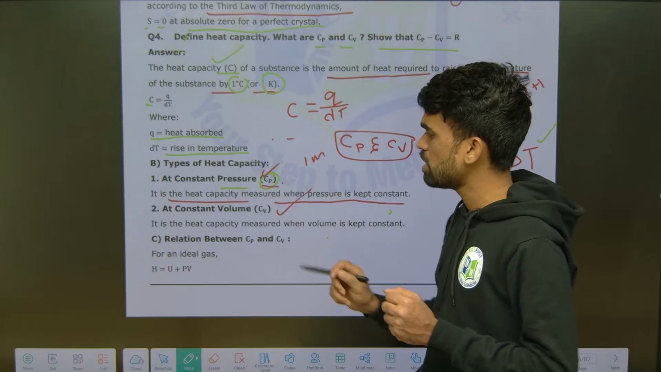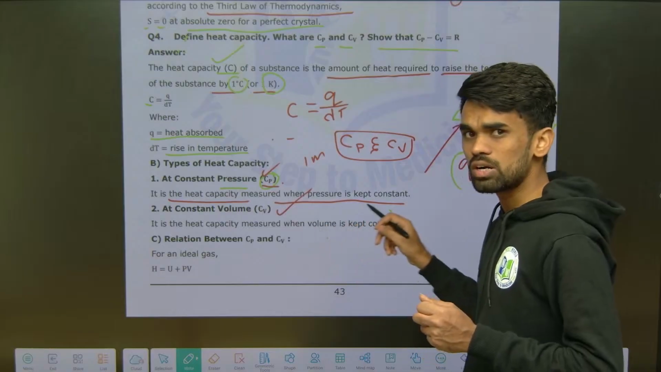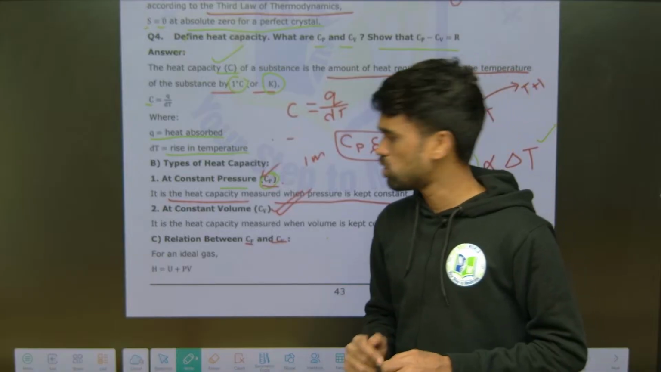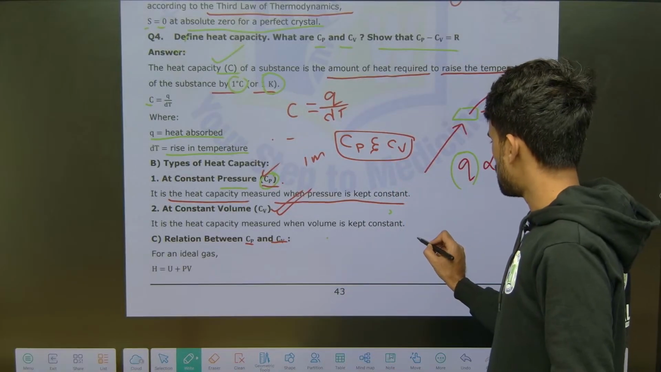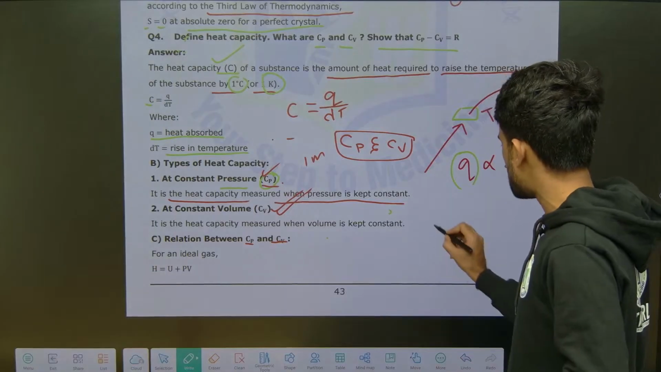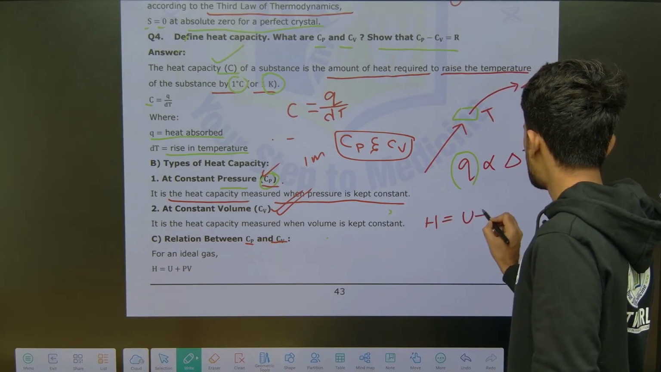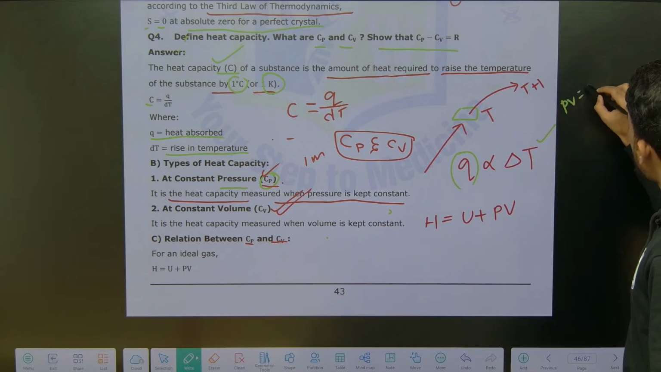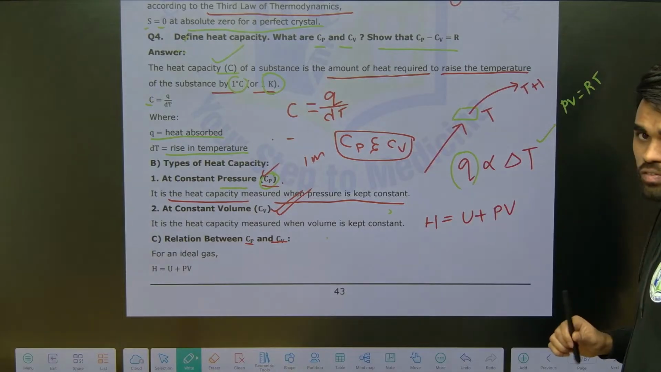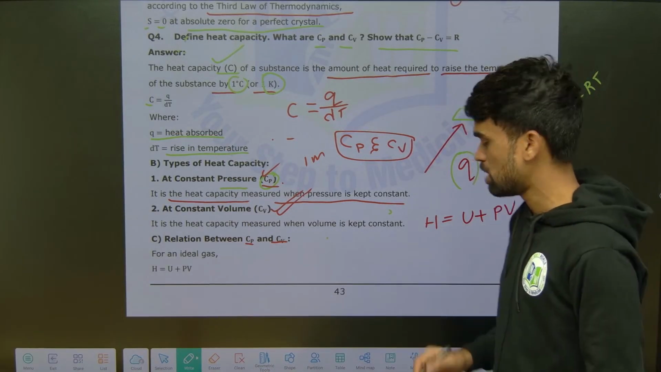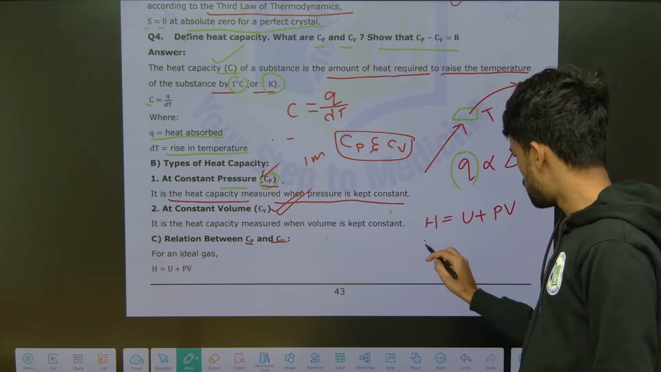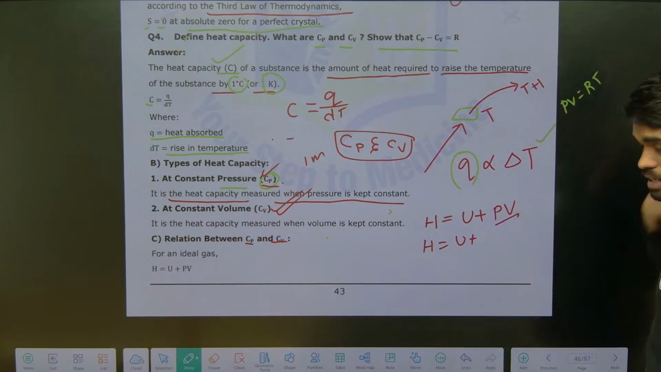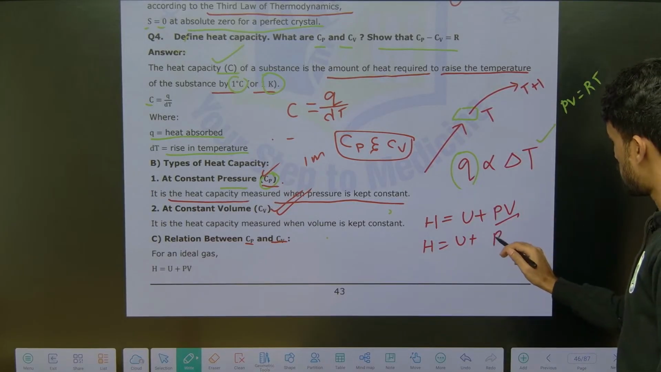Similarly, Cv is the heat capacity measured at constant volume. Now, what is the relation between this Cp and Cv? We know there is a relation between enthalpy and internal energy: H equals U plus PV. For 1 mole of an ideal gas, PV equals RT. So wherever I have PV, I can write RT. So H equals U plus RT.